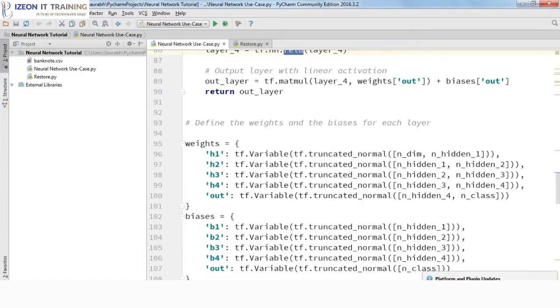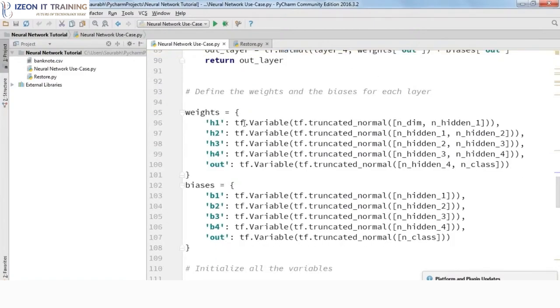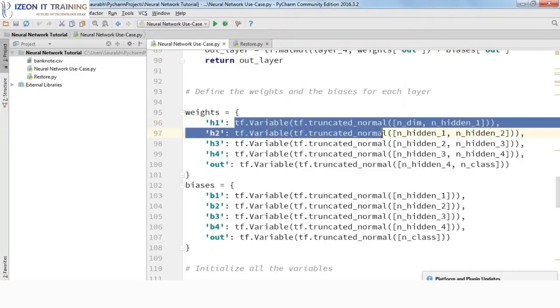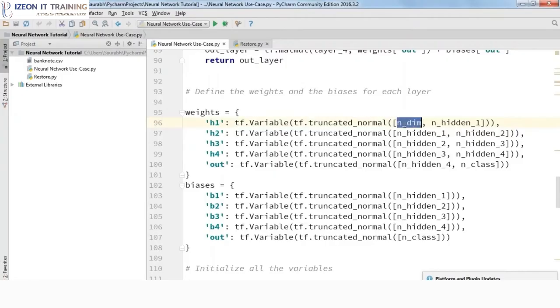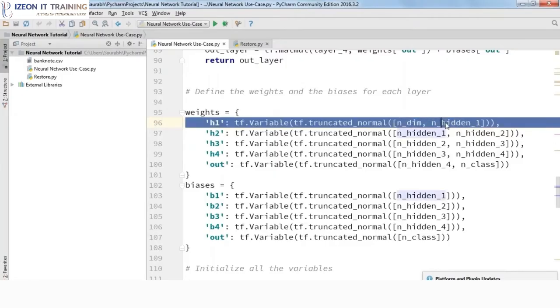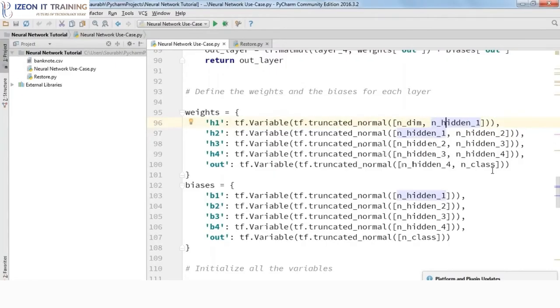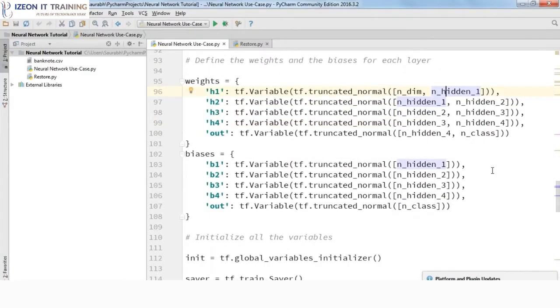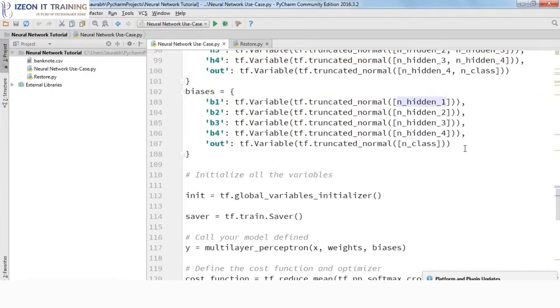Then we are going to define the weights and biases. This is how we basically define weights. So weights h1 will be a variable which will be a truncated normal with the shape of n_dim and n_hidden_1. These are nothing but your shapes. All right, and after that, we have defined biases as well.